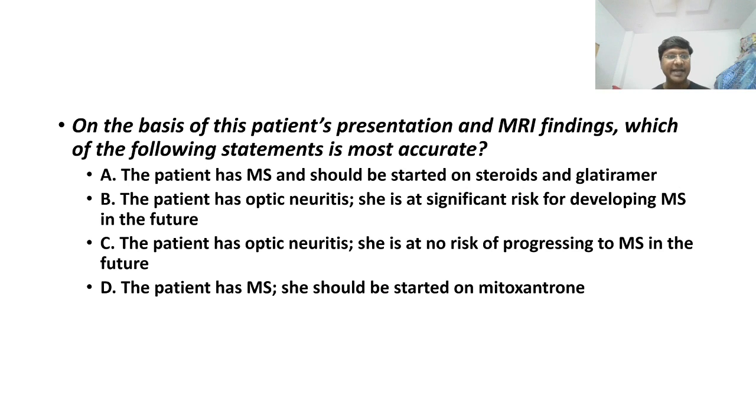Now, we will go back to this question. I have summarized the history in the beginning itself. On the basis of this patient's presentation and MRI finding, which of the following statements is most accurate? The patient has MS and should be started on steroids and glatiramer. The patient has optic neuritis, she is at significant risk for MS. The patient has optic neuritis, no risk of progressing to MS. The patient has MS and she should be started on mitoxantrone. What do you think of it?